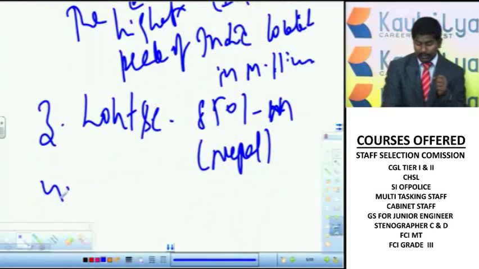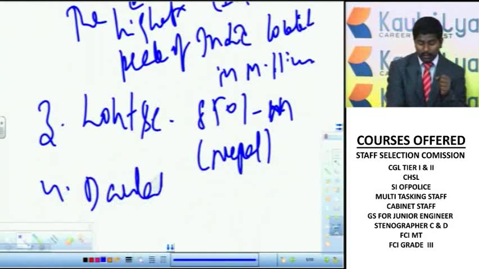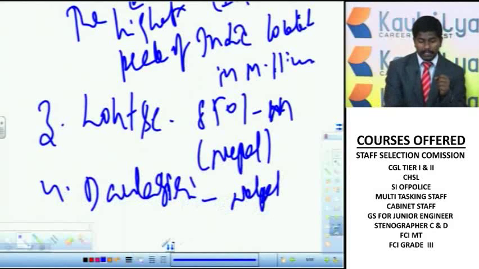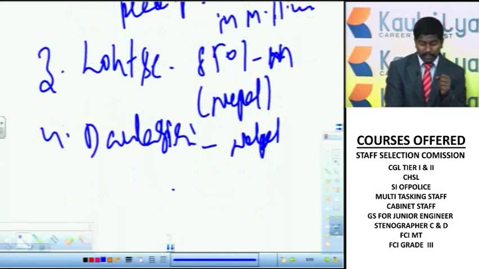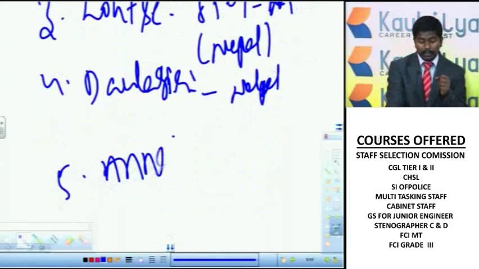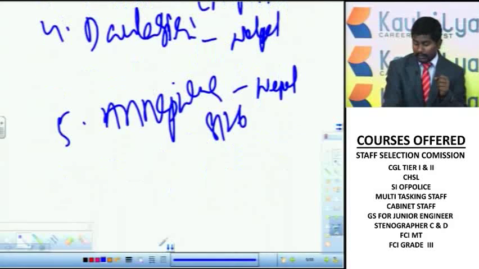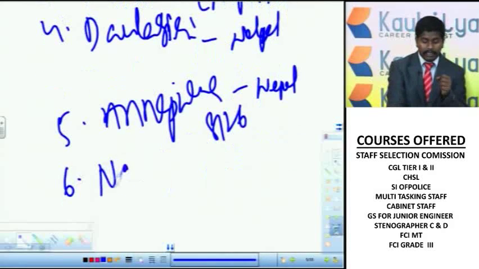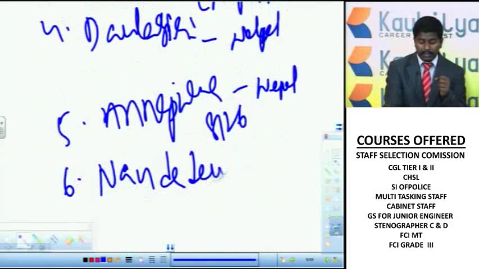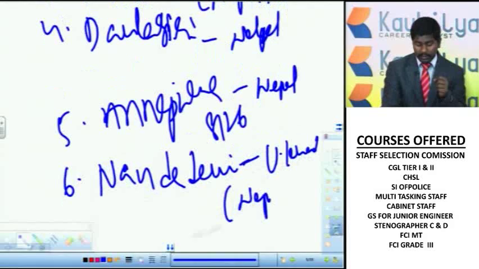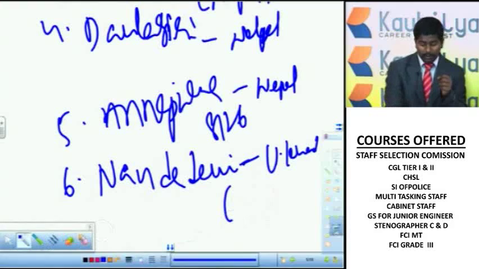Other important peaks are Dhaulagiri, an important mountain peak located in Nepal, and Annapurna, with a height of 8126 meters, also located in Nepal. And Nanda Devi is an important peak located in Uttarakhand, so it is located in India.